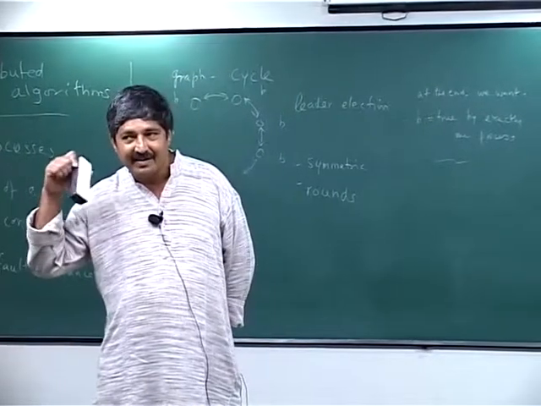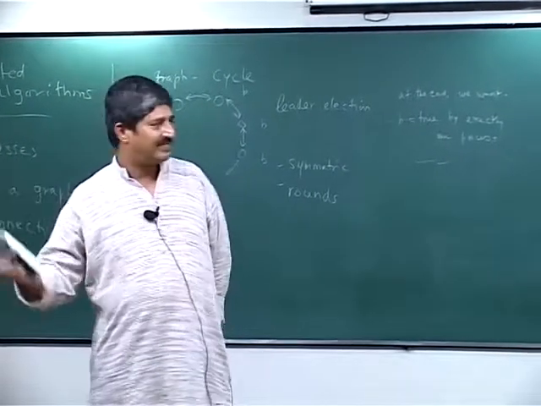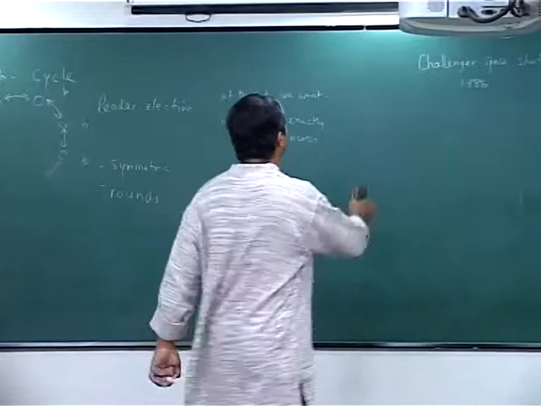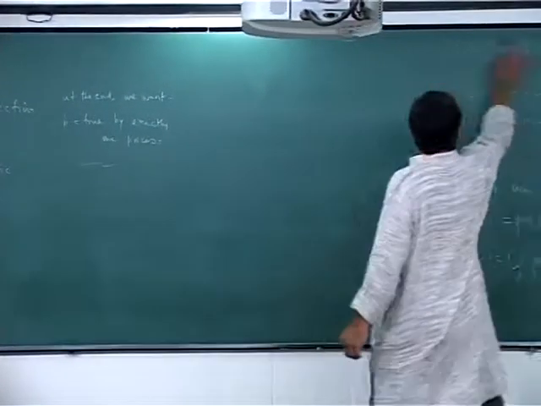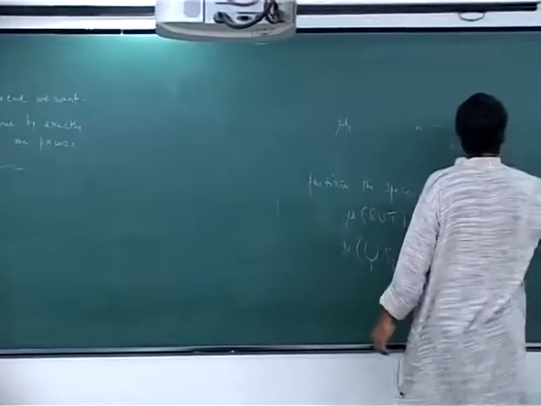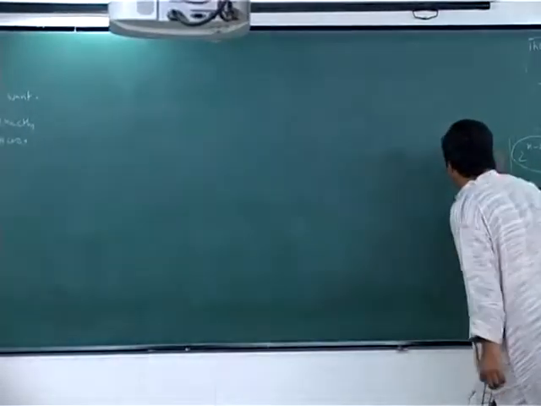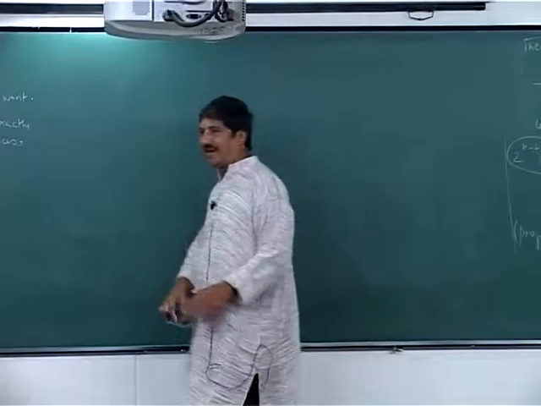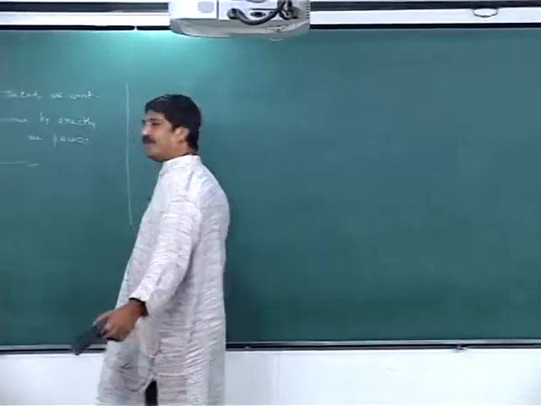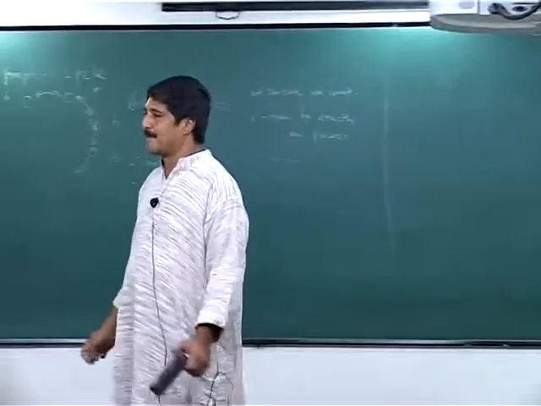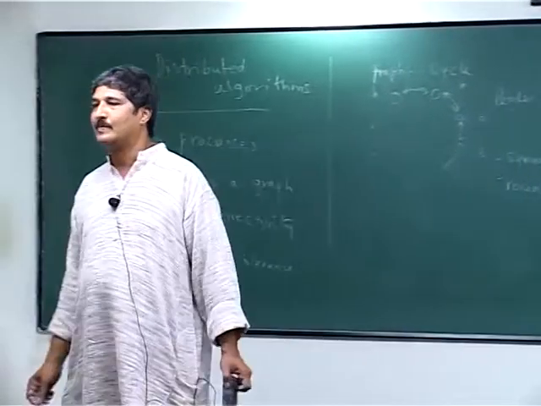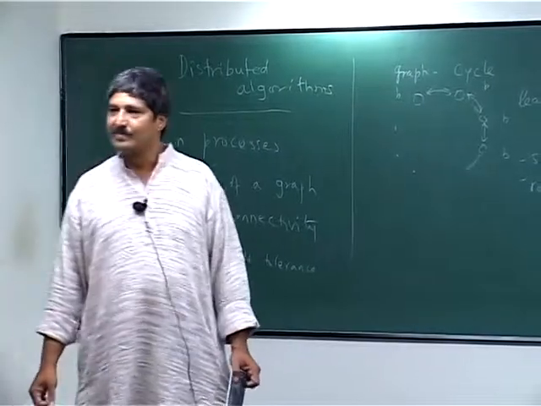If I say I'm the leader, then I send a message forward. But what if you send it to me and I don't accept that you are the leader? In fact, I want to be the leader. What will I do? Then I'll send a message back in both directions saying I want to be the leader, and the cycle will continue.